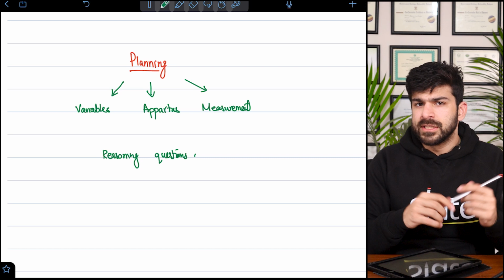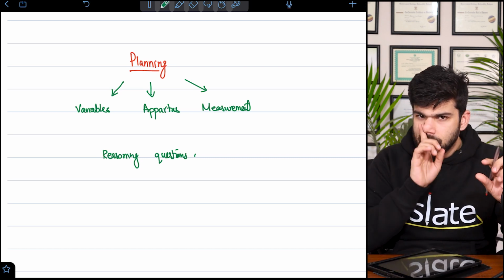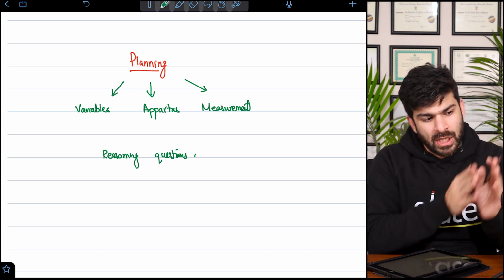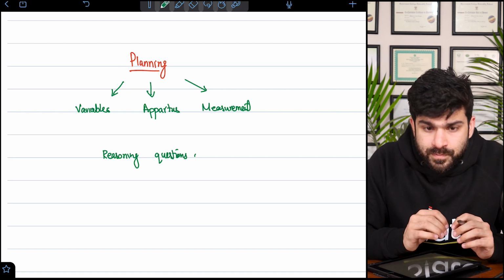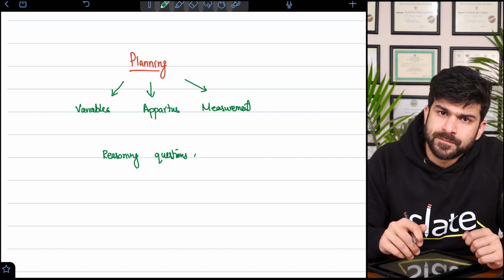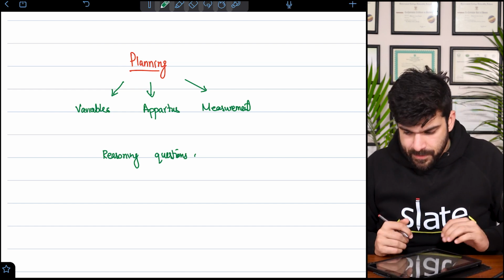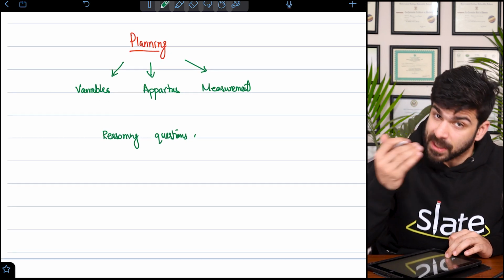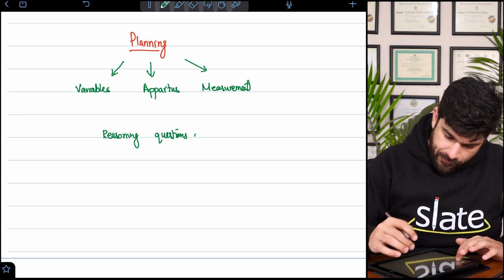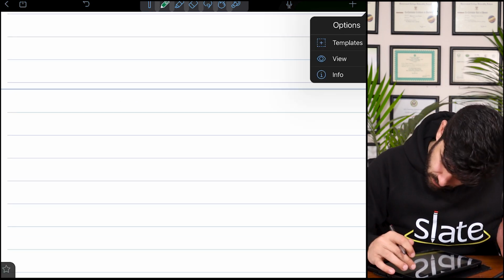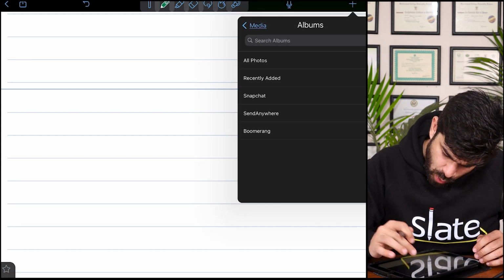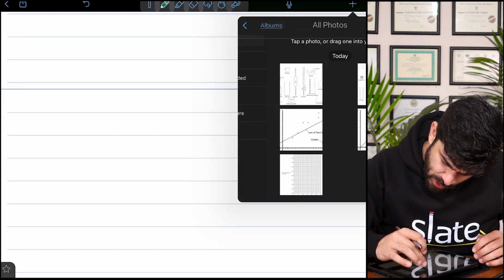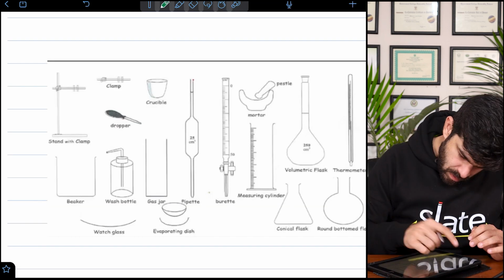And if you remember, there are questions at the end of P3, 1 or 2 mark questions, when they ask you why did you do that? Why did this happen? So that is what you do while attempting a P5. We don't perform a P5, we just attempt a P5. So first, when we talk about apparatus, you know about the apparatus very well. Let me show you what are the apparatuses that we are going to be dealing with.